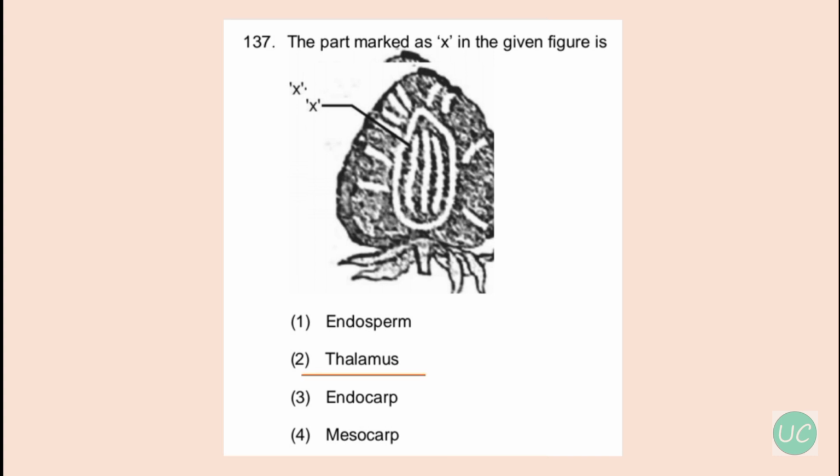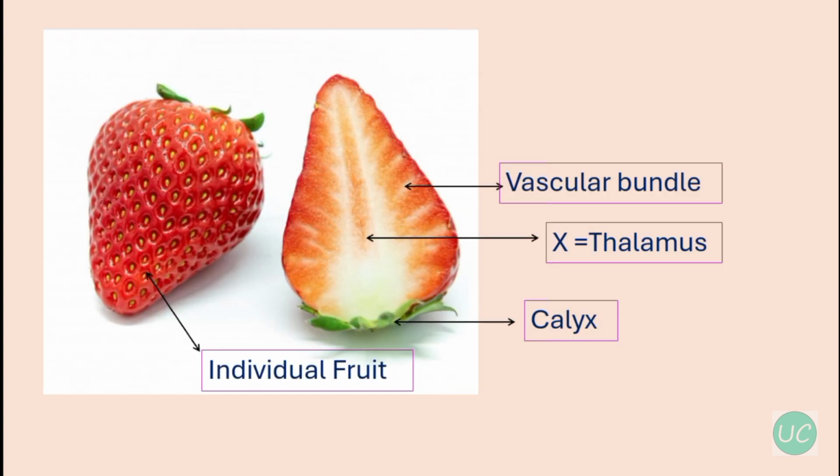As you can see in the figure, the X represents the thalamus and the green part is calyx, and those tiny white specks which are commonly considered seeds are actually the true fruits, and each of them contains tiny seeds. Strawberry is a false fruit, and strawberry is actually a multiple fruit which consists of many tiny individual fruits embedded in a fleshy receptacle.